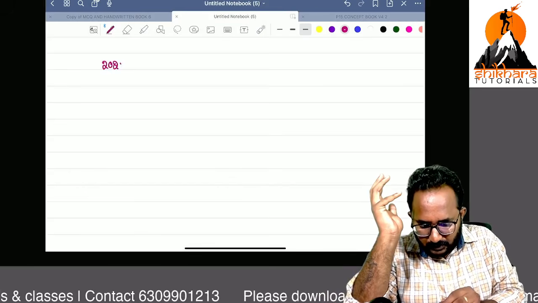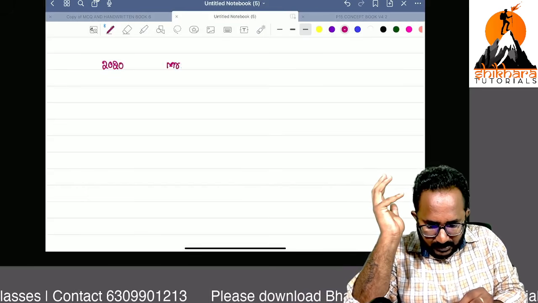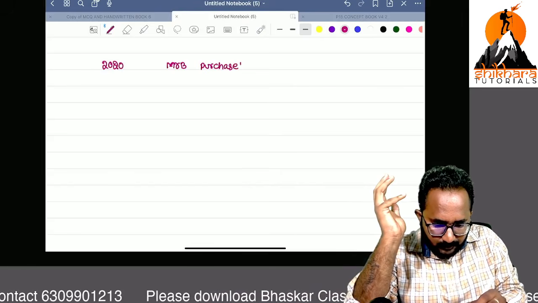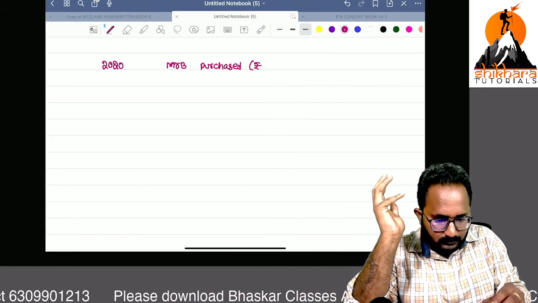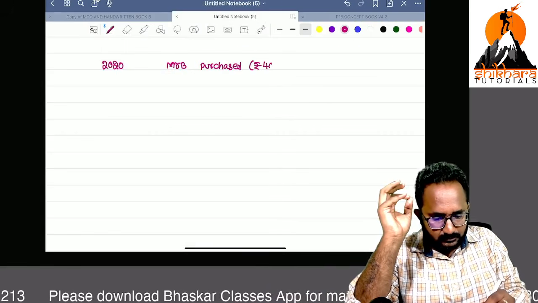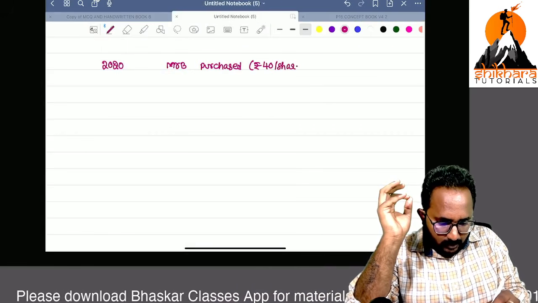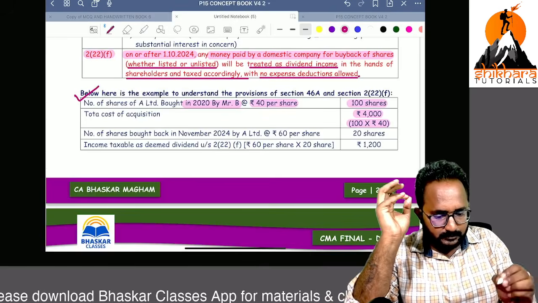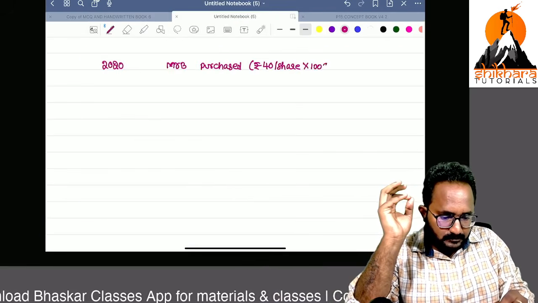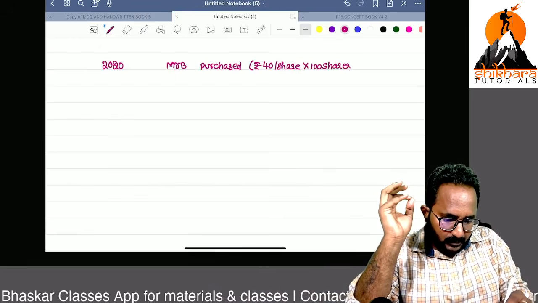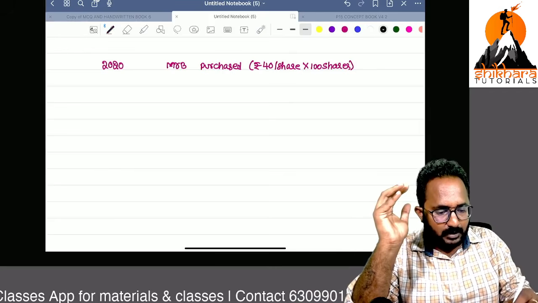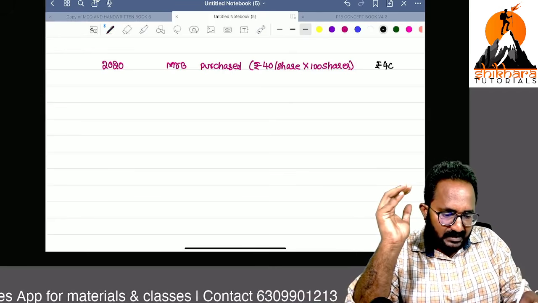In 2020, Mr. B purchased how many shares from the company? Rupees 40 per share, and how many shares? 100 shares. So total cost of acquisition is nothing but rupees 4,000. That is already done.